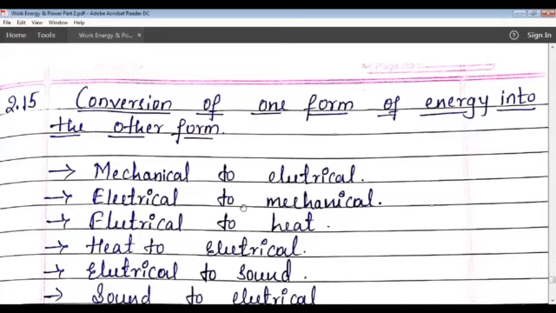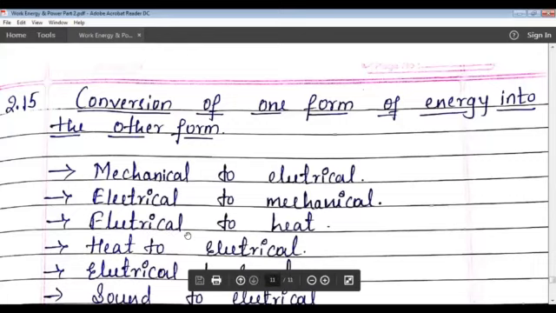Next one, electrical energy to mechanical energy. See here, in an electric motor, what happens? Electric current is passed in a coil in a magnetic field. Torque acts on the coil due to which it rotates. The shaft attached to the coil also rotates with it. Therefore, the electric energy changes into mechanical energy in electric motors.